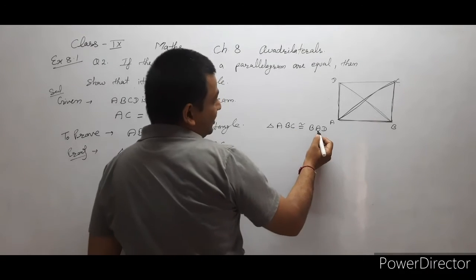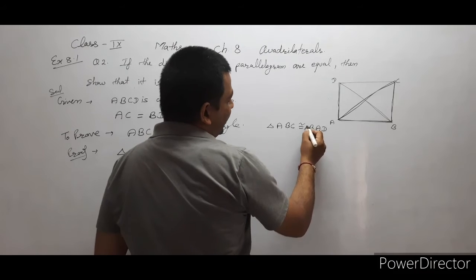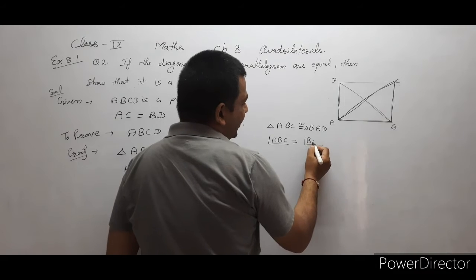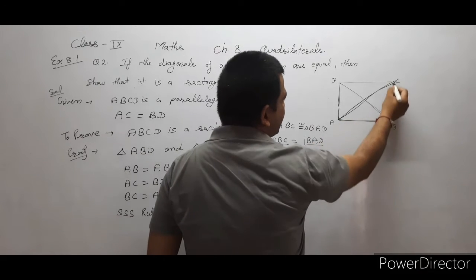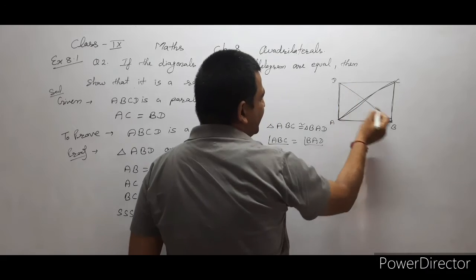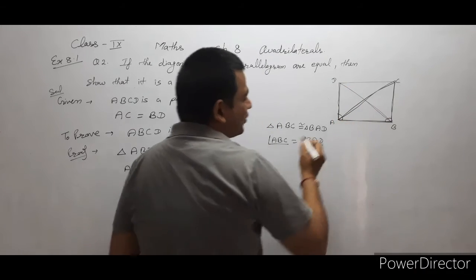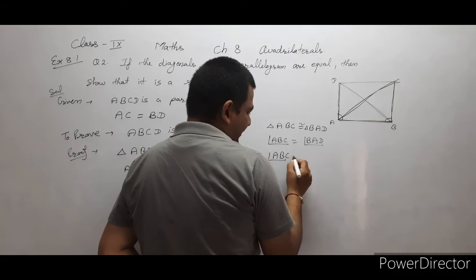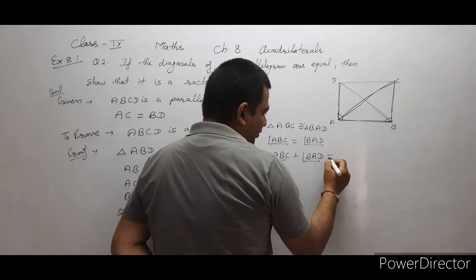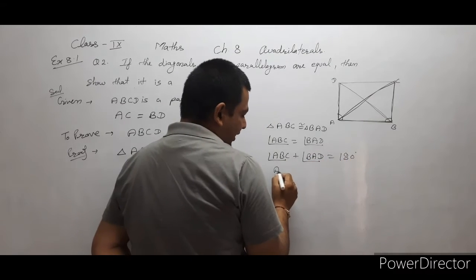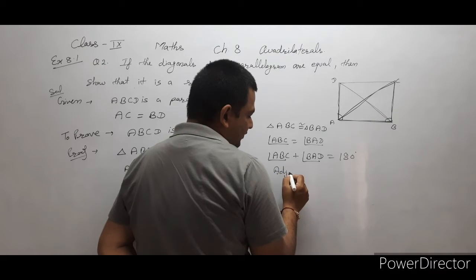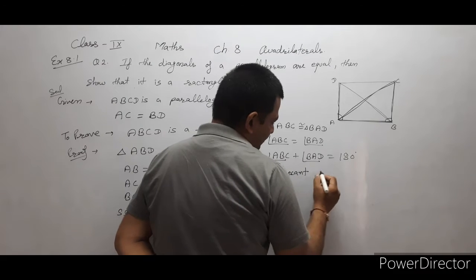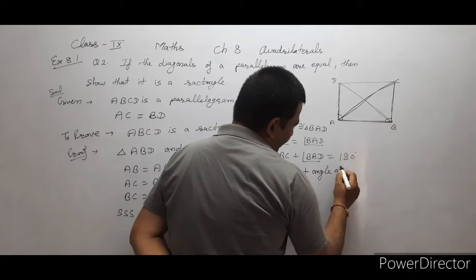Now these two triangles are congruent. If these two triangles are congruent, that means angle ABC is equal to angle BAD. These two angles are equal. But angle ABC plus angle BAD equals 180, adjacent angles of a parallelogram.